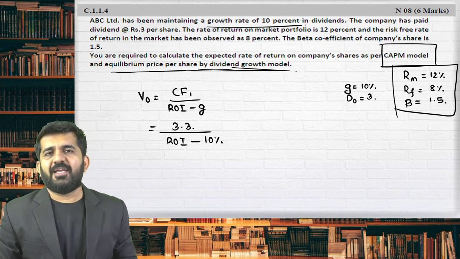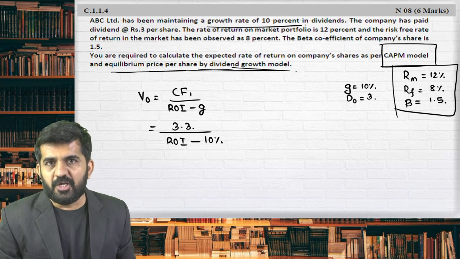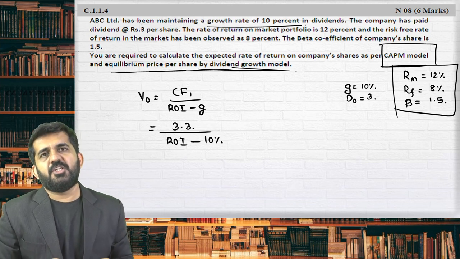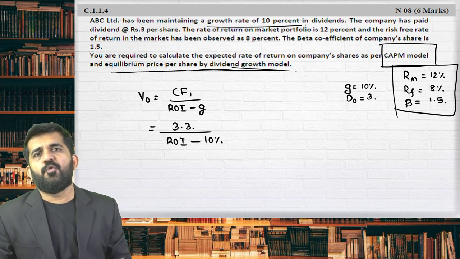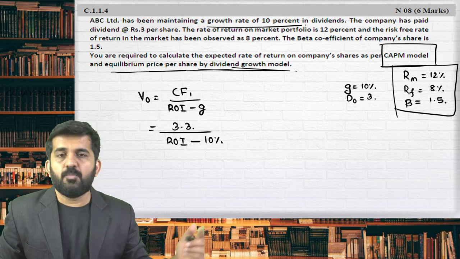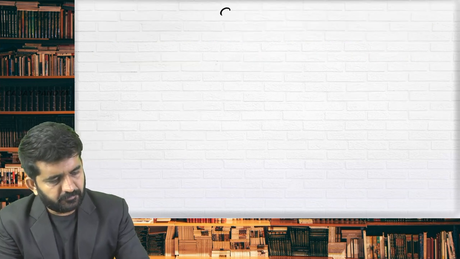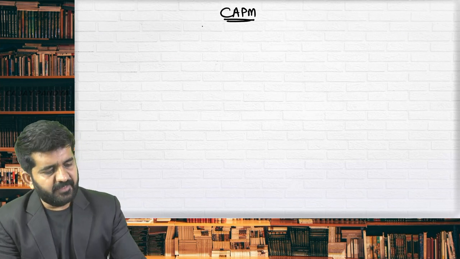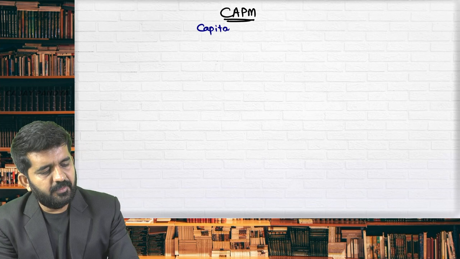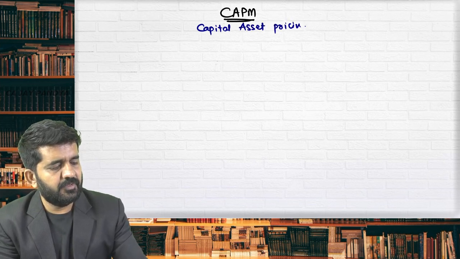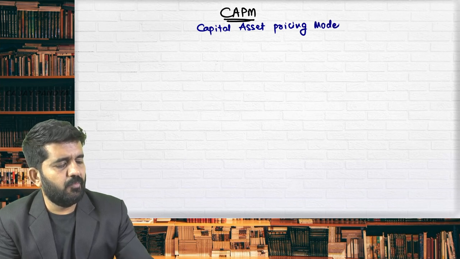And there is a model, the capital asset pricing model. I might have explained it to you in intermediate, but let us do a brief revision in CA final. Again, when we go to portfolio management, I'll have this model re-explained. That is nothing but the CAPM model. First, try to concentrate. CAPM is capital asset pricing model.